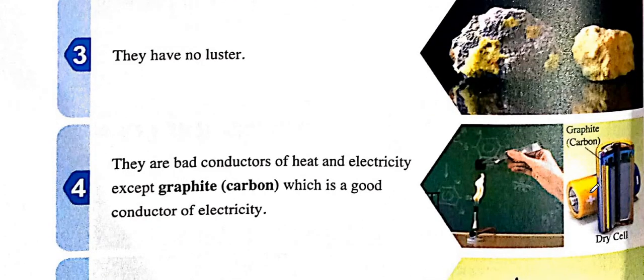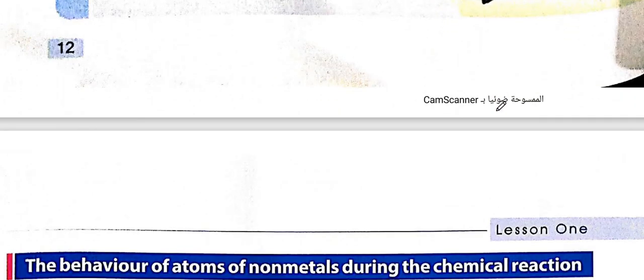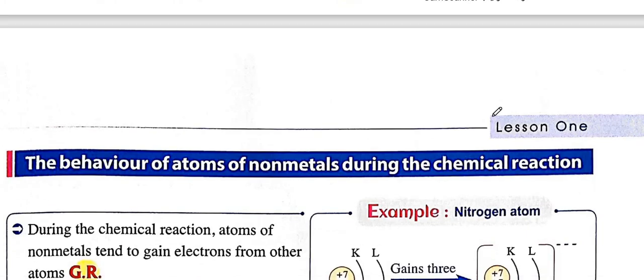And we said that all the metals are good conductors of heat and electricity, but the non-metals are bad conductors of electricity and heat, except one, which is graphite, that we use to make batteries. Also, can we shape this one? No, we cannot shape it. It's not malleable or ductile.